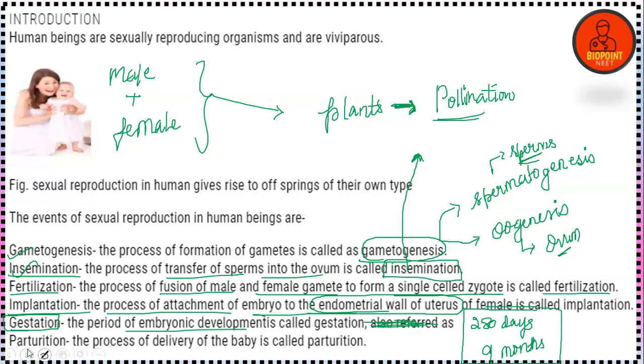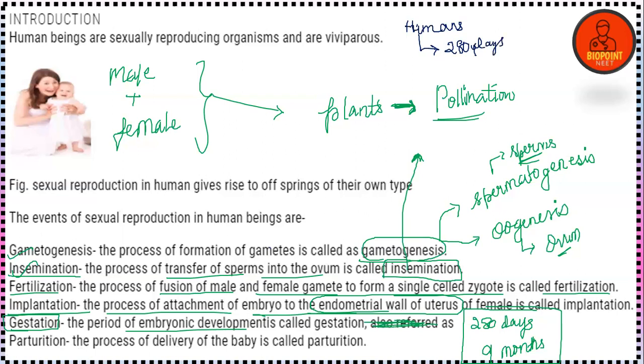Guys, I'll tell you an extra point over here. In case of humans, the gestation period is 280 days, that is 9 months.